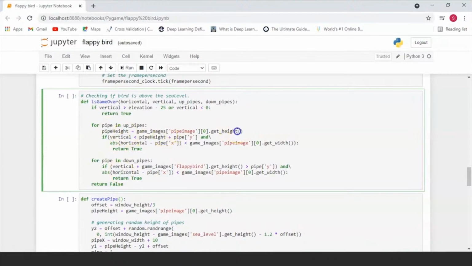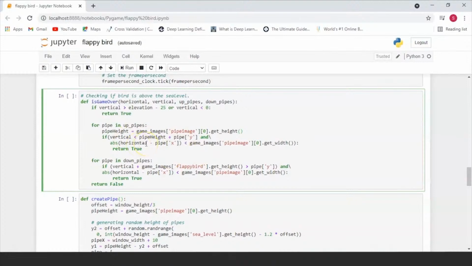We're getting the height of the up pipe and we're checking if the vertical height of the bird is less than the pipe height plus the pipe width. So basically it can hit the pipe anywhere, right? So if this vertical height is less than this parameter, as well as if the bird doesn't hit the pipe horizontally.